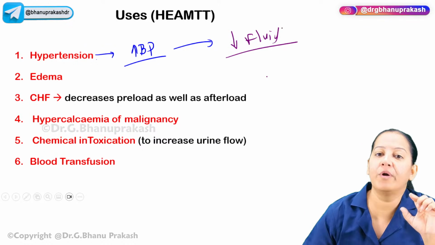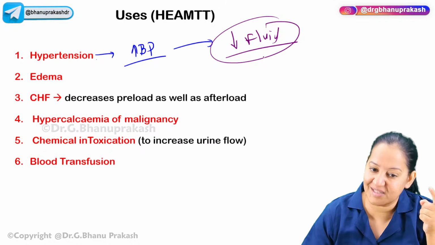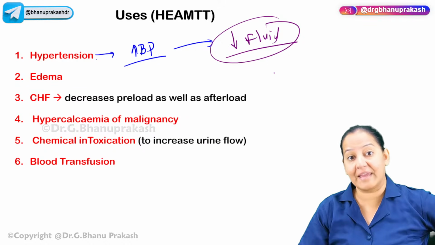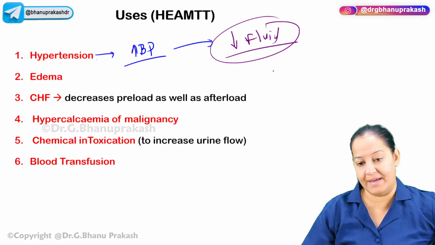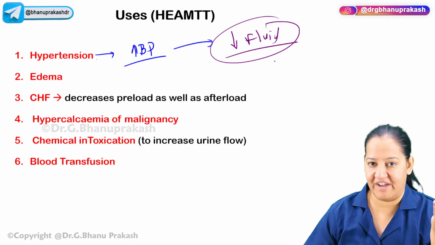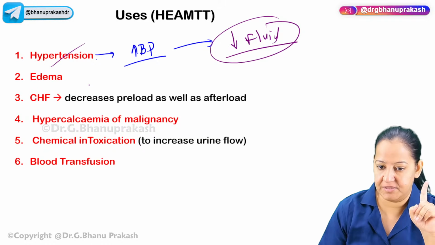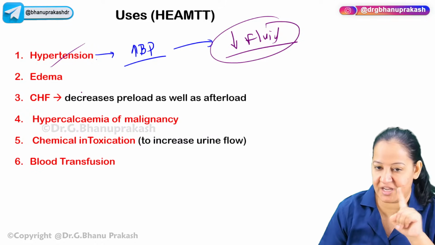So fluid is lost in the urine. Diuresis decreases the fluid because they lose the fluid in the urine. So diuretics can be used as a first choice drug in hypertension. This is the mechanism of action. They decrease the cardiac output, so they are used in hypertension. Say yes if you got it. They are used in hypertension. The first use.